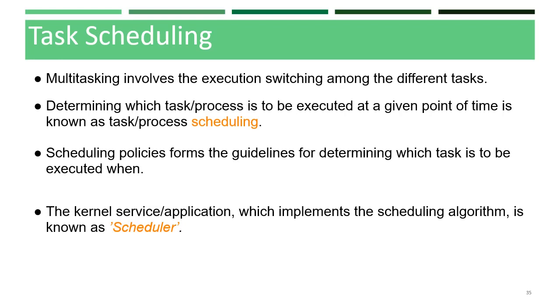Scheduling policies form the guideline for determining which task is to be executed and when. Scheduling policies are implemented using an algorithm, and it is run by the kernel as a service. This kernel service which implements the scheduling algorithm, we call the scheduler.